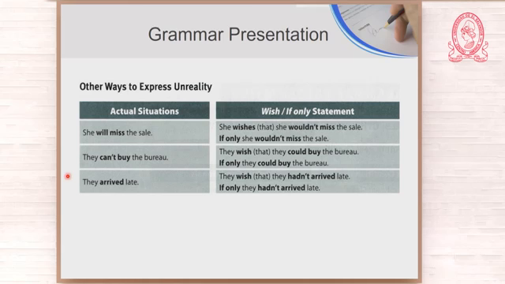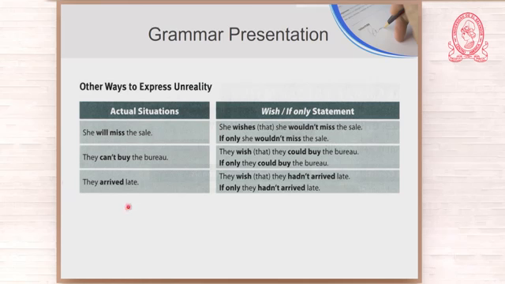And let us look at the last one. They arrived late. That is what happened. Okay, they were late. They were in a hurry. They made the best effort, but to no avail. They arrived late. And they lost the opportunity.